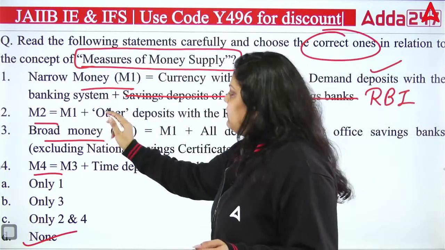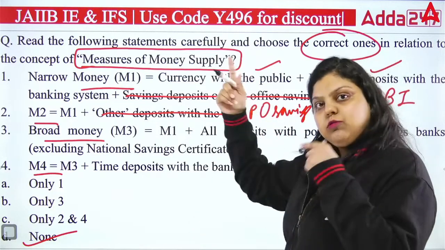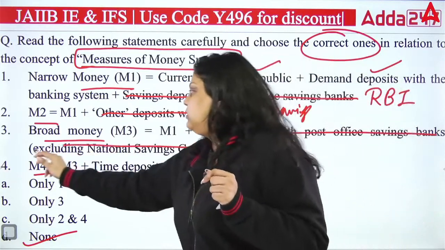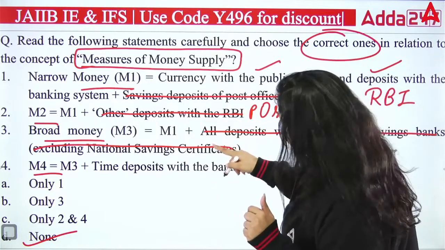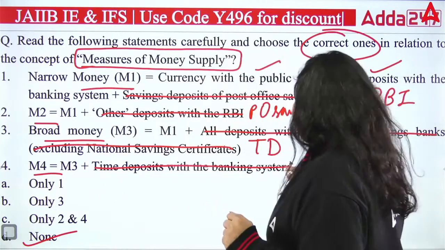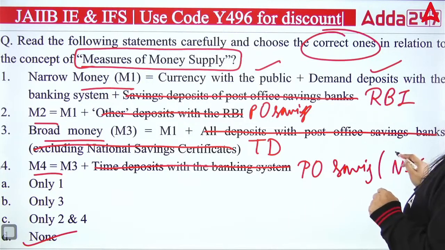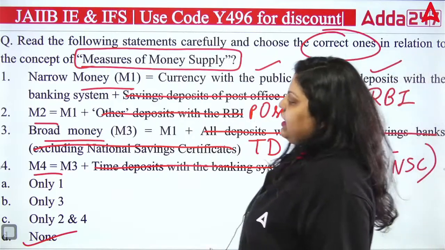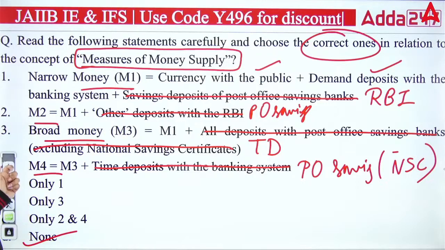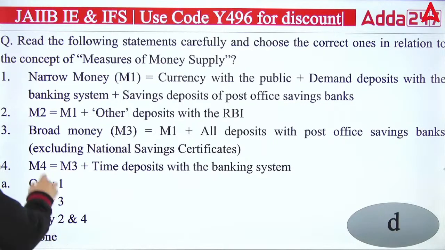M2 is wrong because it is M1 plus other deposit with RBI. Not that; post office savings will be counted here. M1 plus post office savings is M2. M3 is wrong because it is saying post office deposit will be there. No. M3 will be correct when M1 plus term deposit will be there. And M4 will be correct when M3 plus post office savings will be there, excluding your NSC. So you can see the M3 and M4 definitions have been interchanged. So the right answer is none, because none of these definitions are correct.